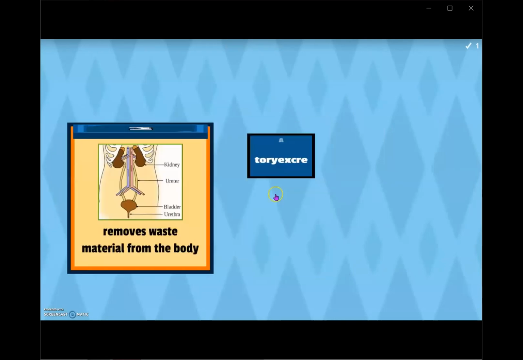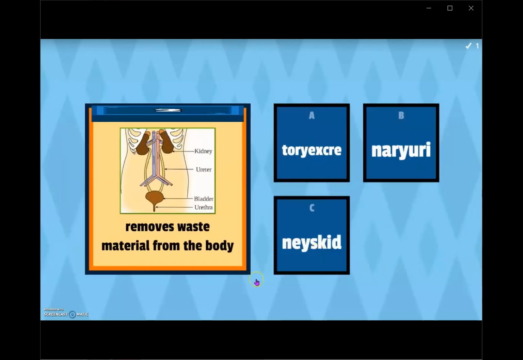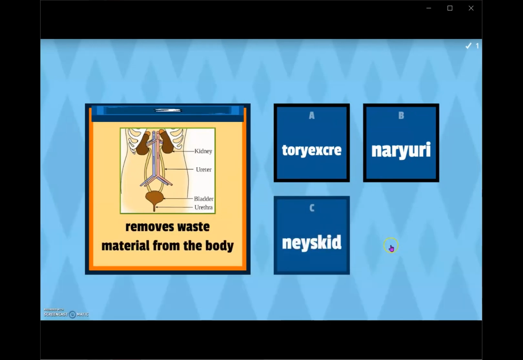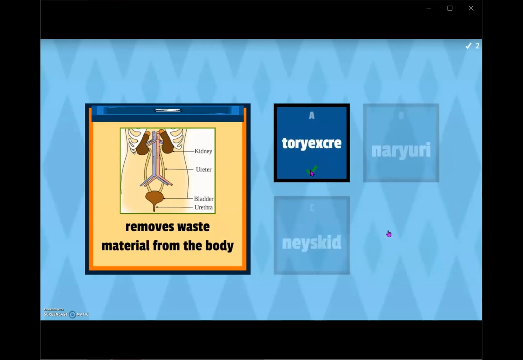Let's check number 2. Removes waste material from the body. Excretory, urinary, or kidneys? It excretes, moves out of the body. What do you call it? Urinary or excretory is okay, but let's choose excretory. Very good. How do you spell excretory again?